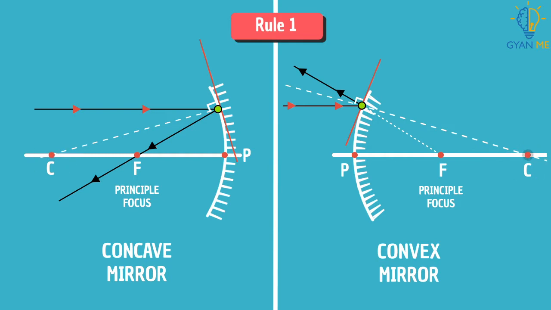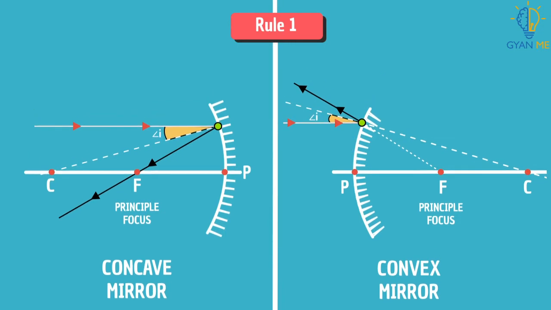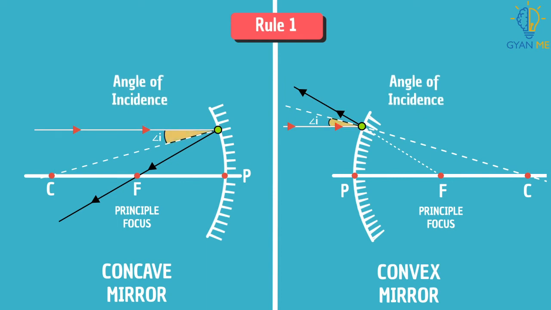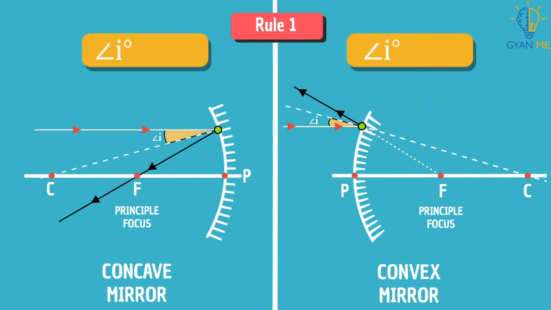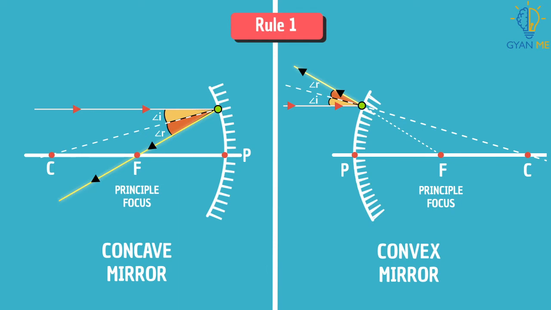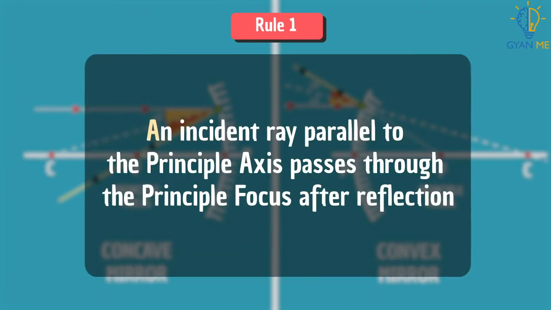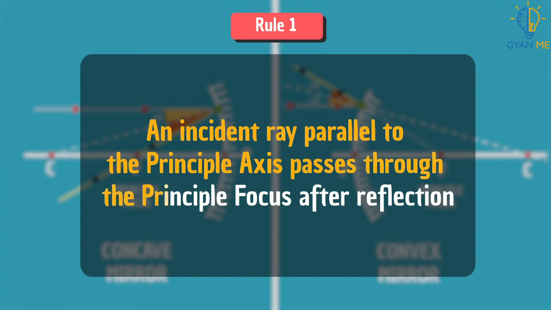Now you already know that the angle between the incident ray and the normal is the angle of incidence. As per our law, the angle of incidence should be the same as the angle of reflection. So draw a reflected ray with the same angle as that of incidence. You can see it will pass through F. So if an incident ray is parallel to the principal axis, it passes through the principal focus after the reflection.